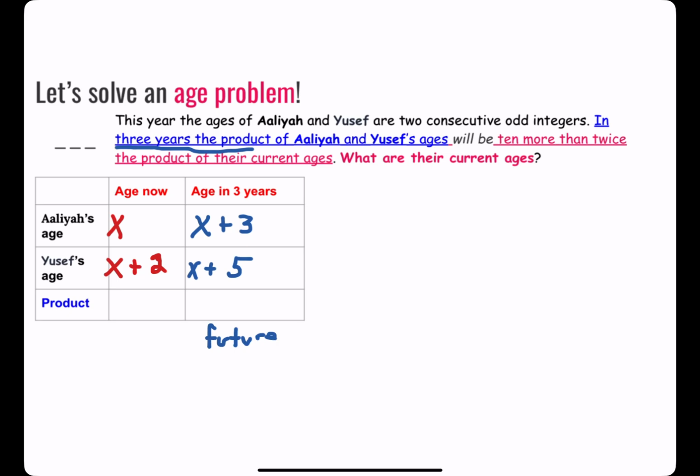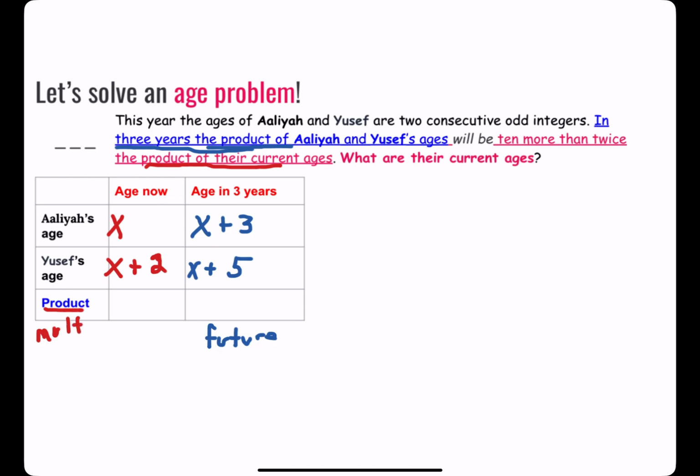Now, in the problem, they talk about the product of their current ages, the product of their future ages. Well, I decided to make another row for product, which means multiply.